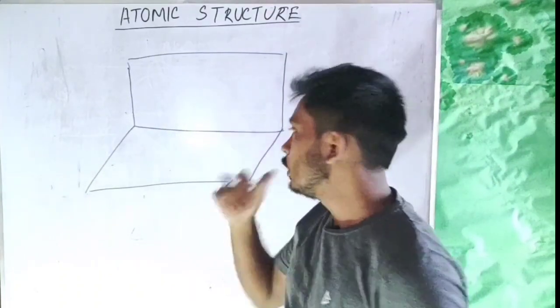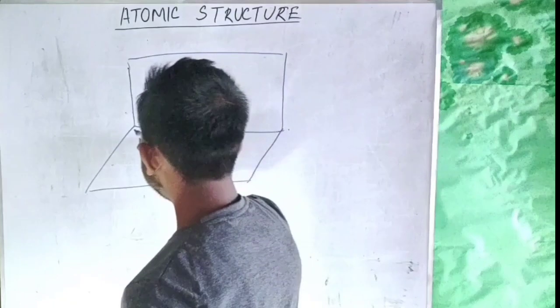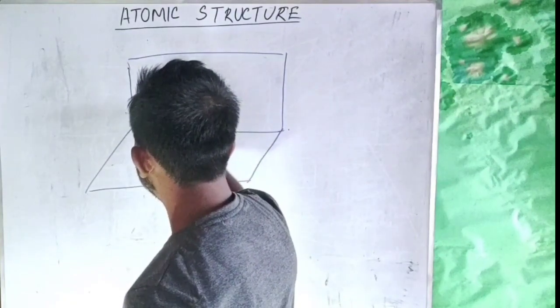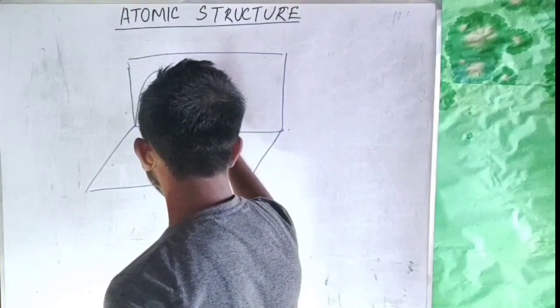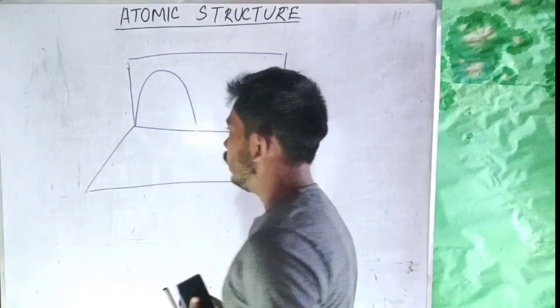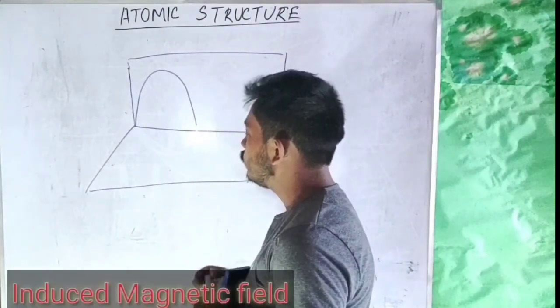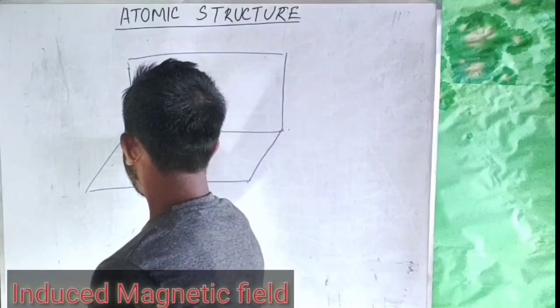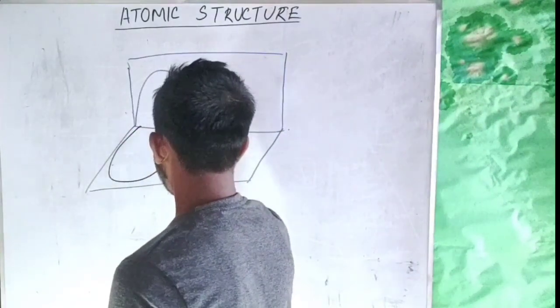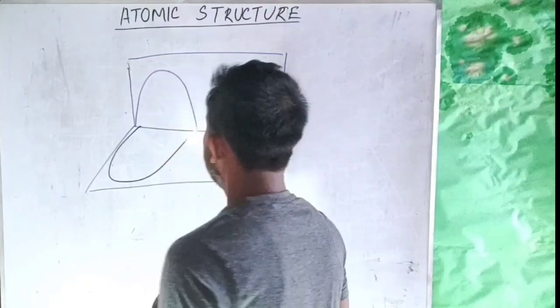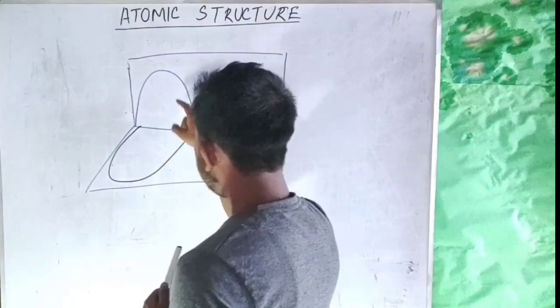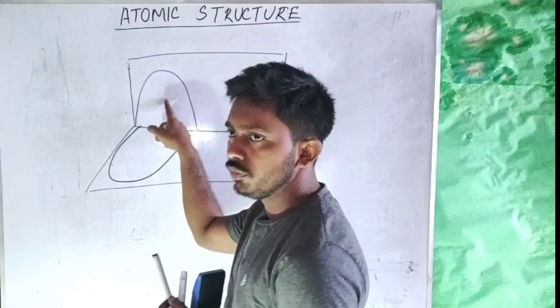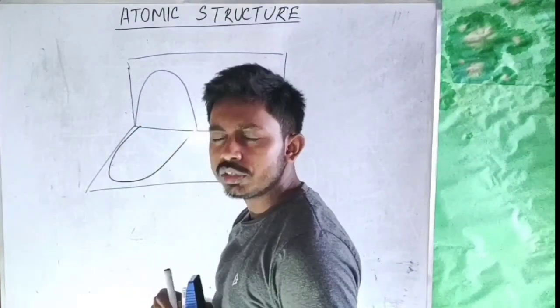Now if the electric field is generating in this way, then a magnetic field will be produced in the perpendicular direction. Now this magnetic field will repel this electric field, and will try to minimize this electric field.